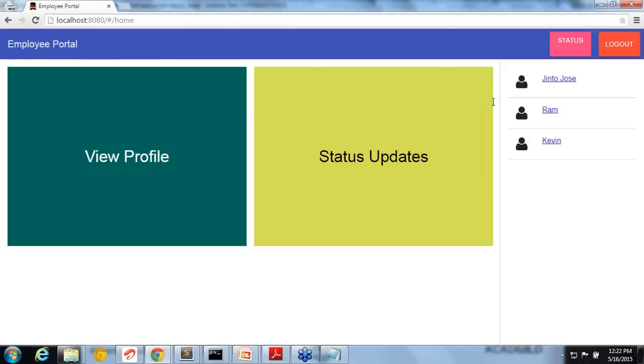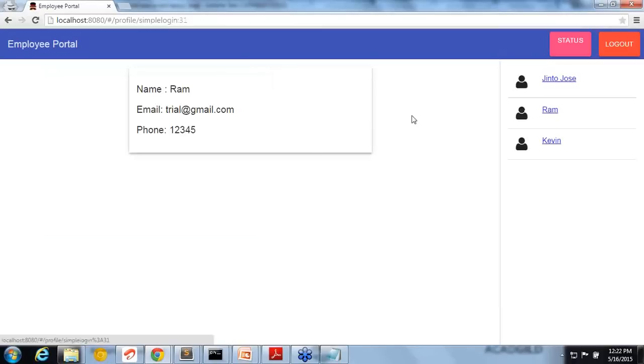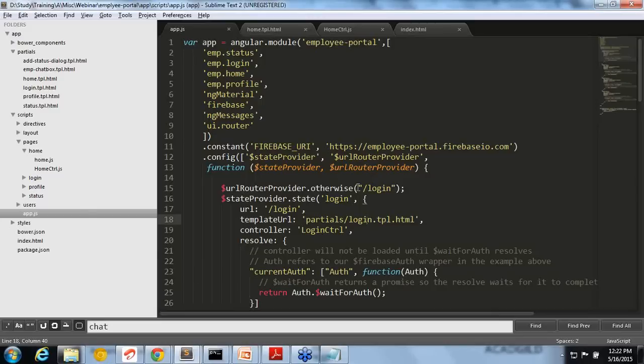That's why the right side and top side are not changing, because only this part we have given as ui-view. So the template will be updated only in that part, right? Other parts will not even move, right?